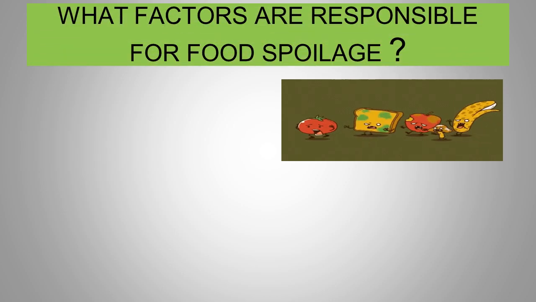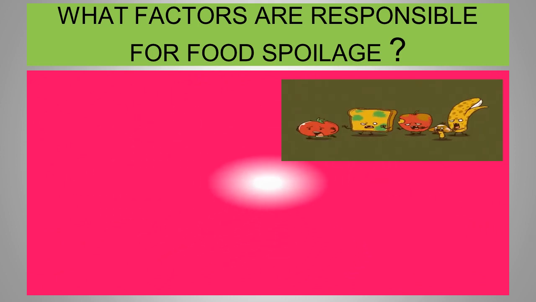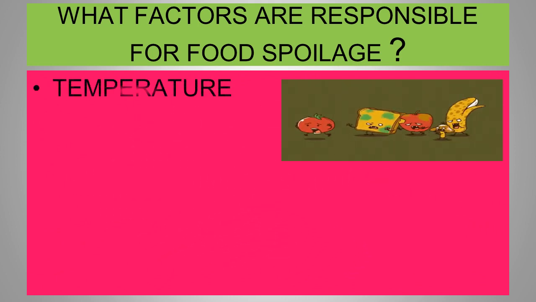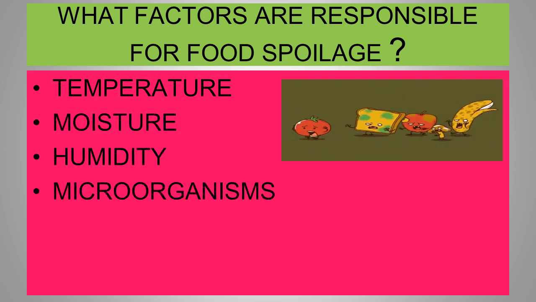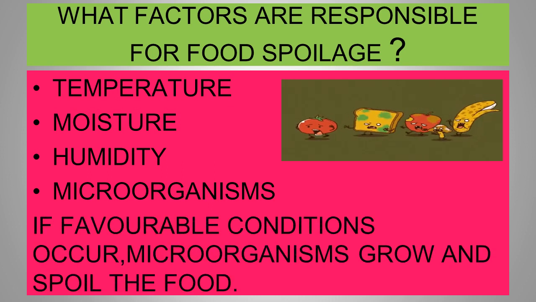We came to know about spoiled food, but what are the factors responsible for food spoilage? You must be thinking about it. Yes, we have a few factors which are responsible for the growth of microorganisms. These are temperature, moisture, humidity, and of course the microorganisms. If favorable conditions occur, microorganisms grow and spoil the food.